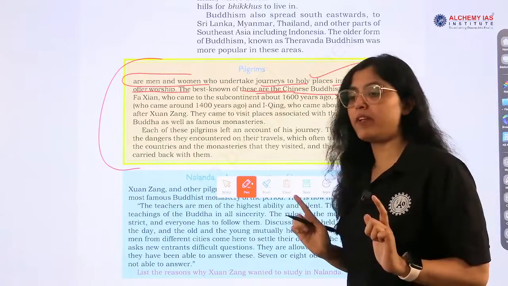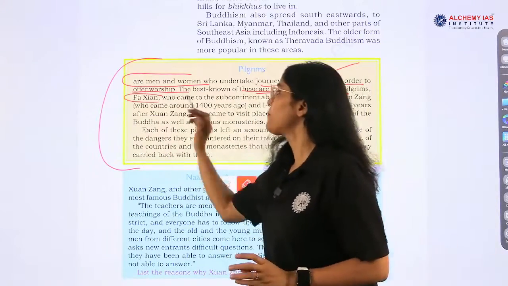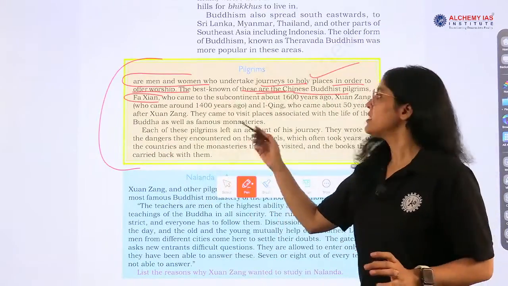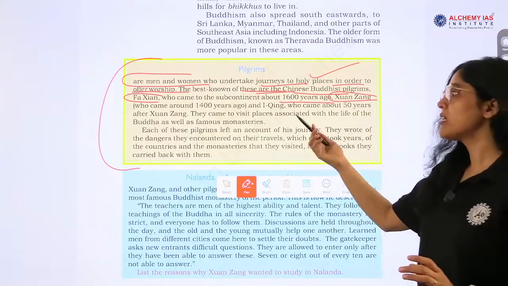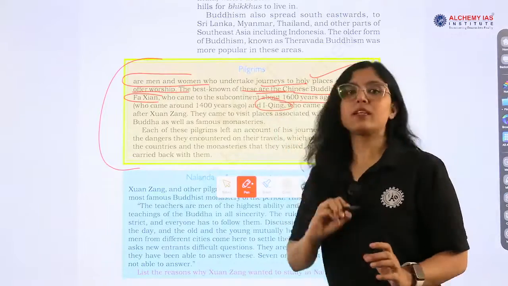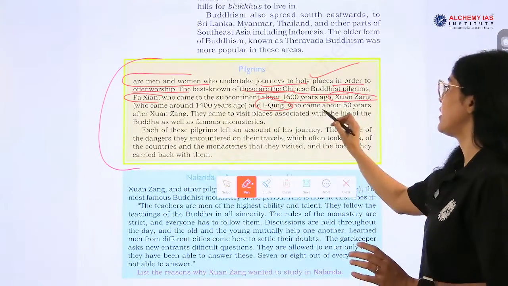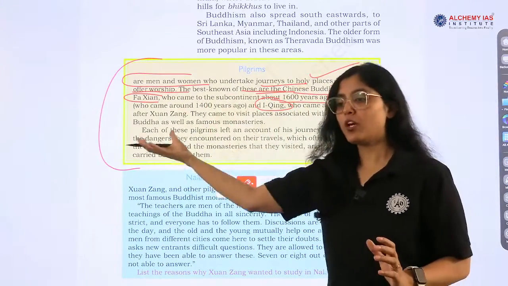Names have been given. What are the names? Fa Xian, who came to the subcontinent around 1600 years ago. Now Xuanzang is there and Yijing is there, who came about 50 years later, okay?